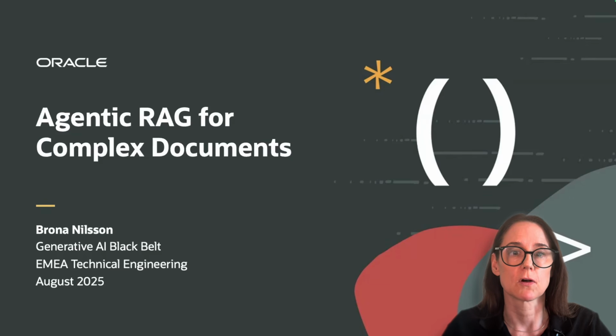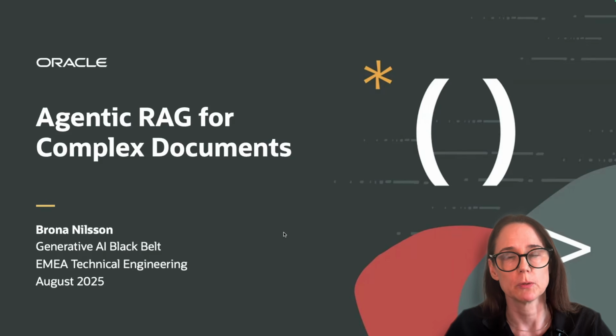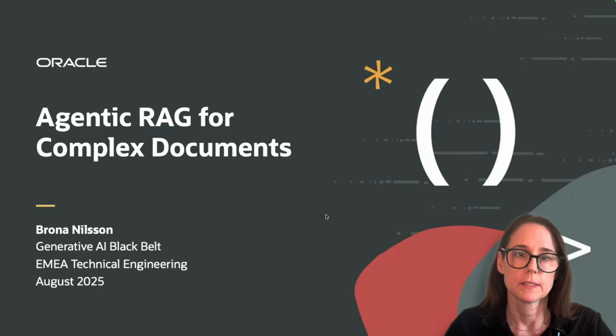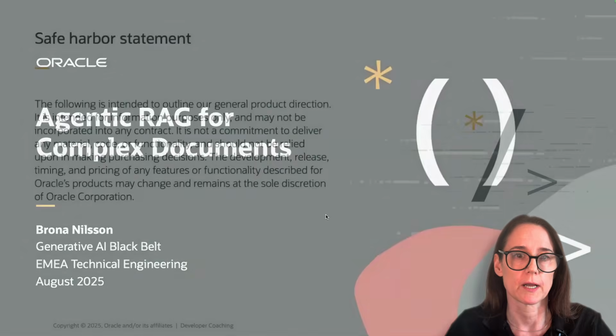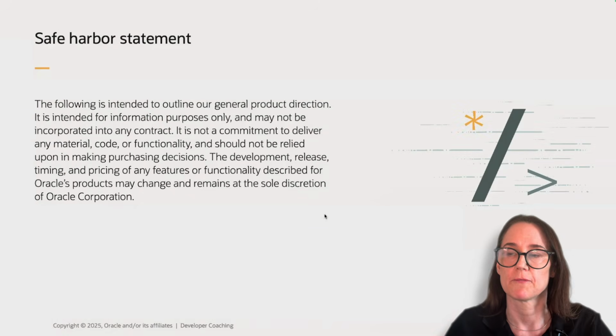So this session is called Agentic RAG for Complex Documents, but this won't just be theory. I'm going to show you an end-to-end pipeline on OCI and why this approach makes a real difference when traditional RAG falls apart. Since I'll be showing you this pipeline running on OCI, first of all, the safe harbor statement.